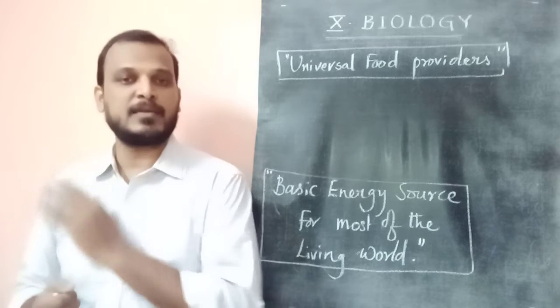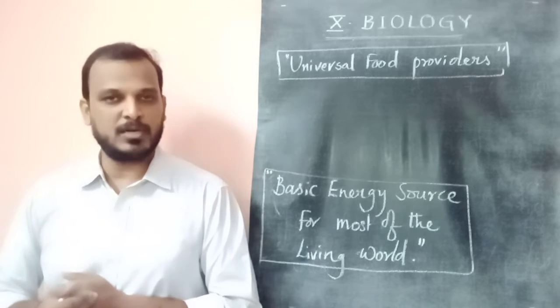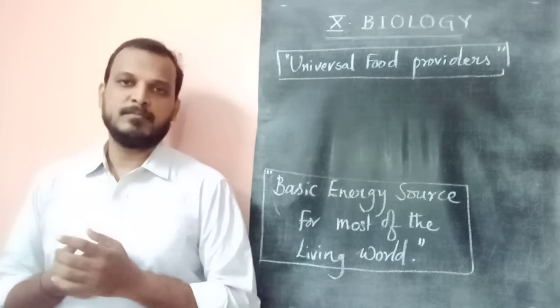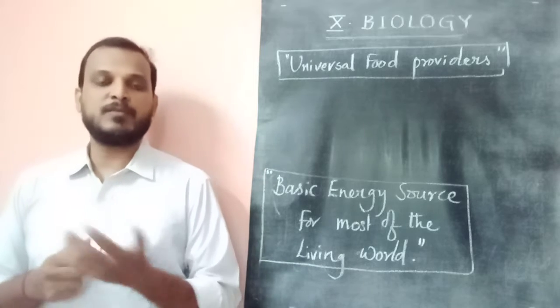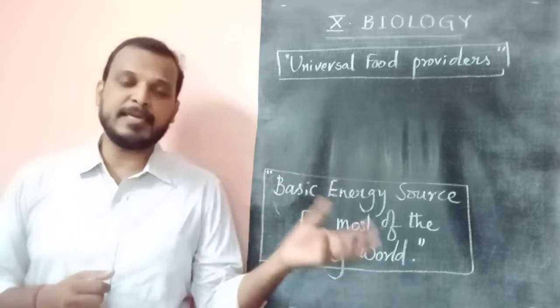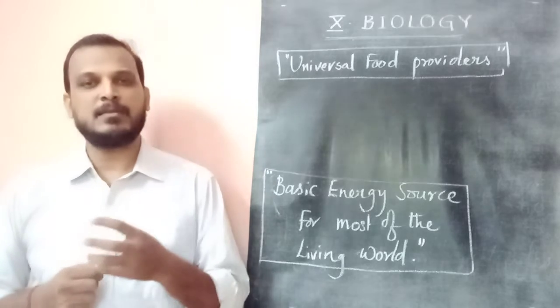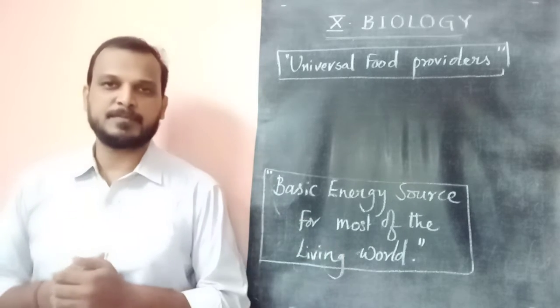Coming to the second group of organisms, those that cannot prepare their own nutrients, called heterotrophs. They cannot prepare, they cannot synthesize. There is no photosynthesis process in heterotrophs. Then how will they survive? They will take the food from plants. They will take the food prepared inside the plant, like carbohydrates, proteins and fats.